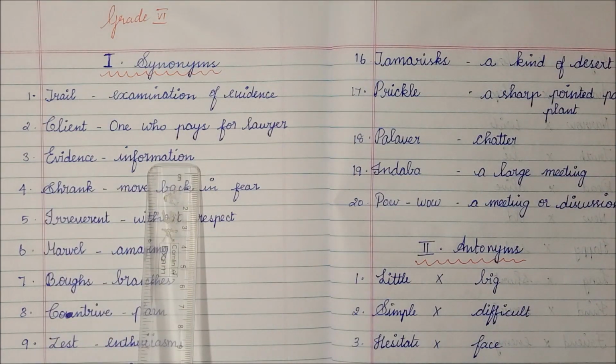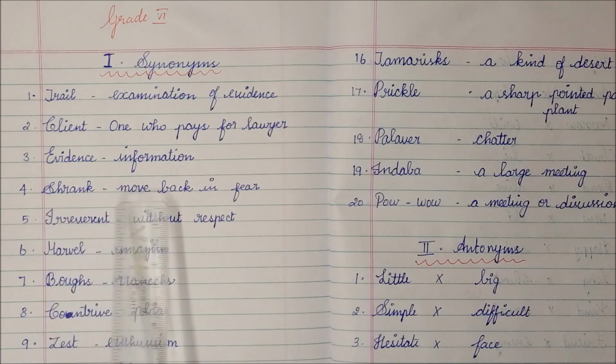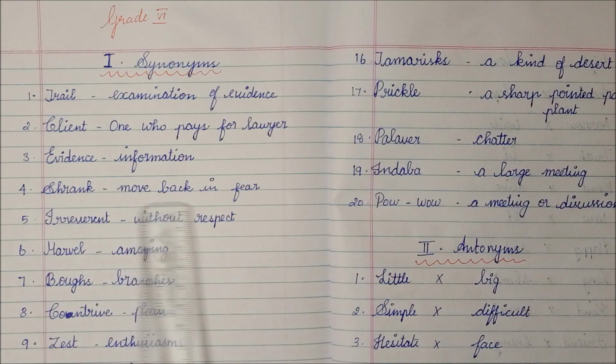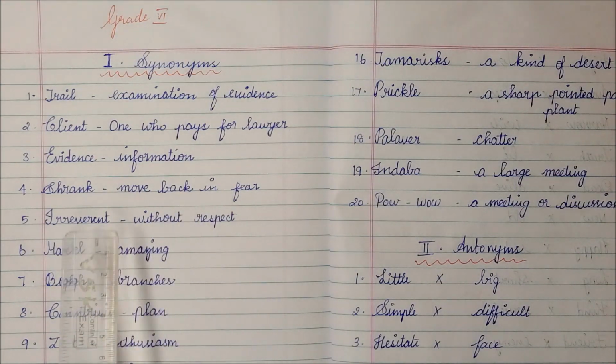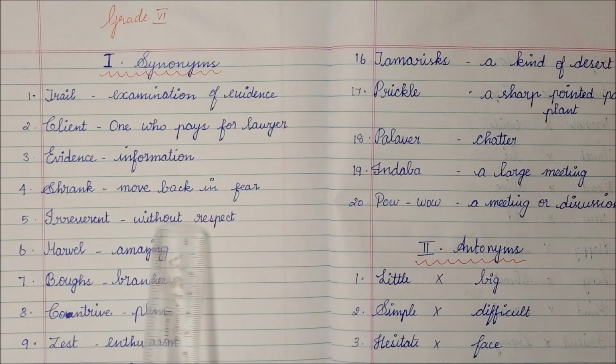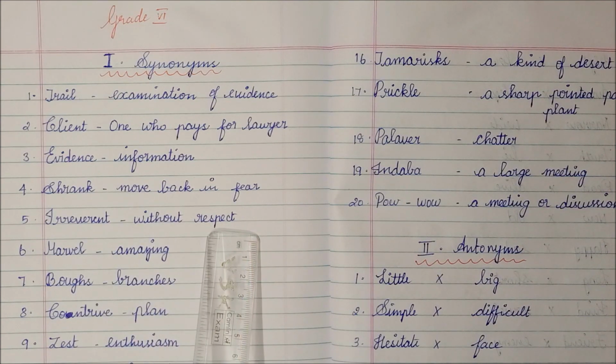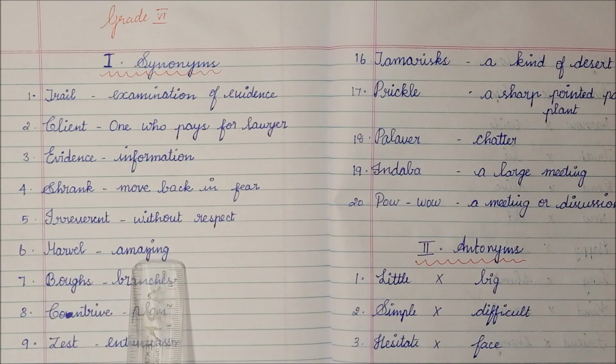Shrank, move back in fear. Irreverent, without respect. Marvel, amazing. Boughs, branches.